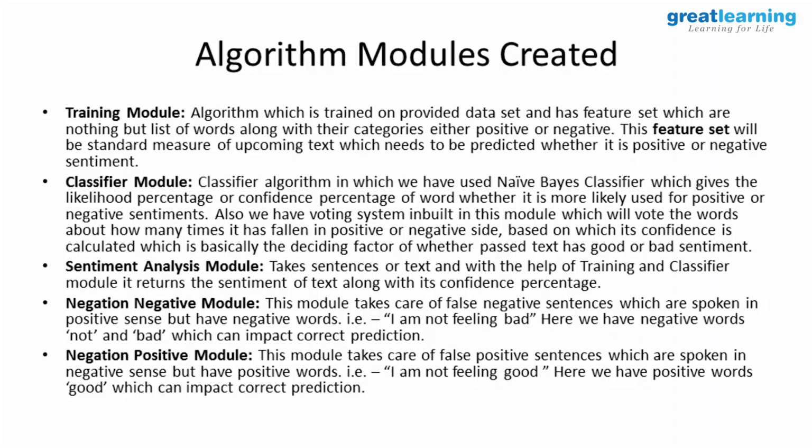So what we have done is we have created a separate module for handling negation of negative type of sentences, which takes care and actually tells you that this is not a negative sentence, but a positive. Similarly, we've handled negation of positive modules, wherein somebody might say, I'm not feeling good, but because of the presence of these words and the way biasing will take place, it will convert this into a positive sentence, but we actually report it as a negative sentence.